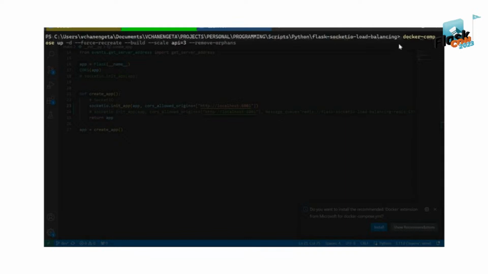So this is the command I'm using to deploy our application, right? Using Docker Compose, right? Then this one is telling it to run 3 instances of the same application, right? That's where the load balancing comes in.